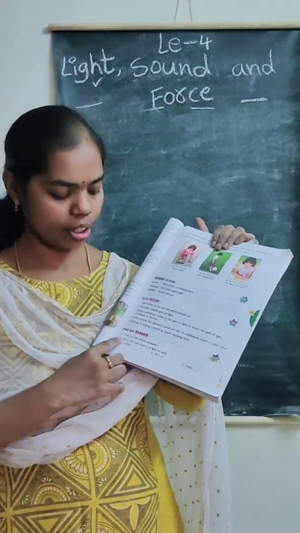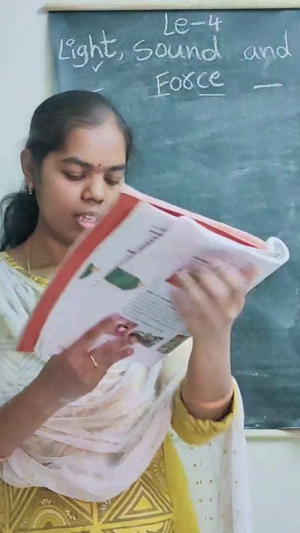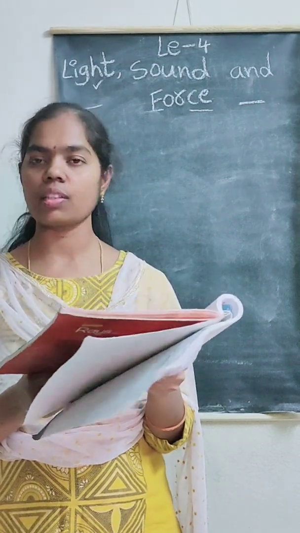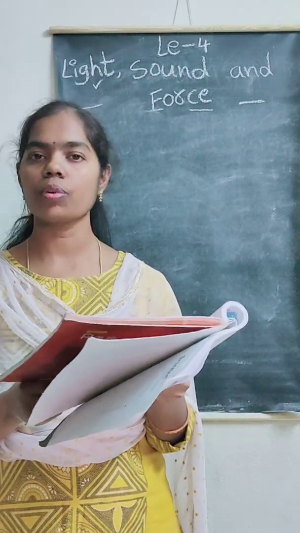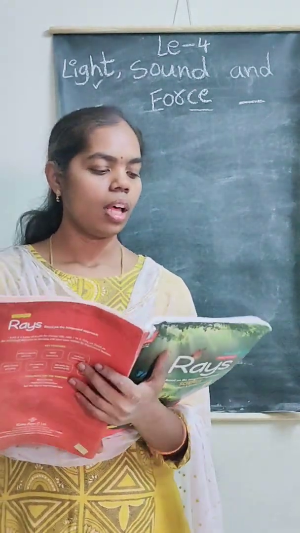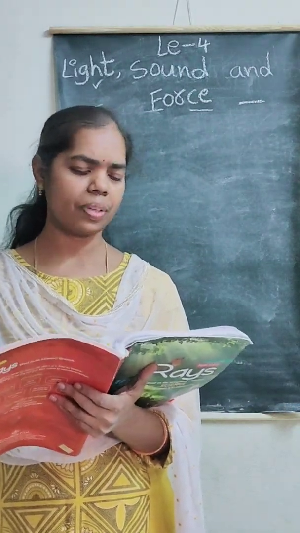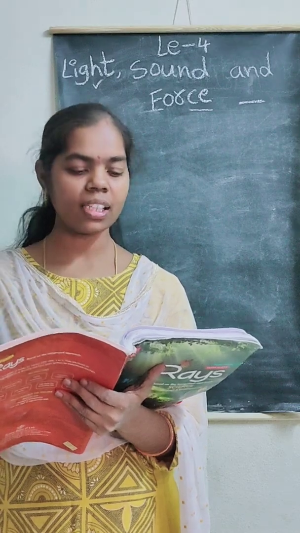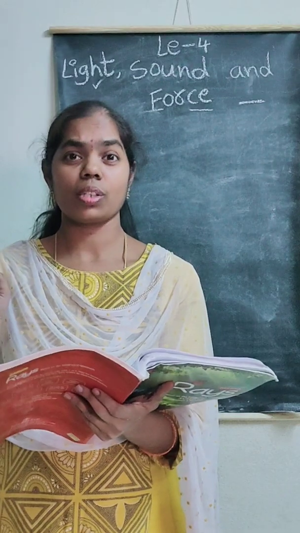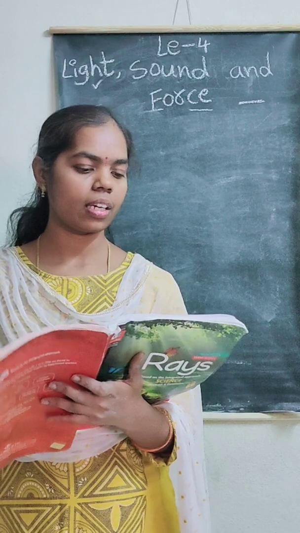This page Nana 143. Let us discuss a bit more. Okay, first one. This is the main source of the light on earth. What is that? Candle, sun, moon. Yes, sun. Tick mark. Second one, ma. Loud and unpleasant sounds. Option A, make us feel happy. Option B, irritate us. Option C, have no effect on us. Loud and unpleasant sounds irritate us. Yes or no? Yes. Option B, tick mark.